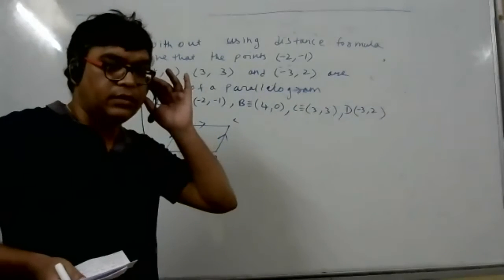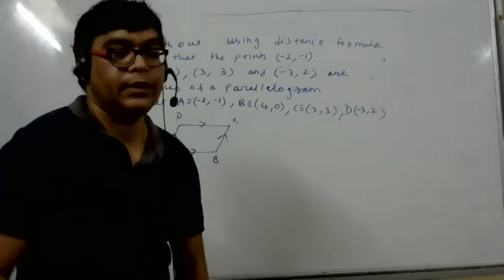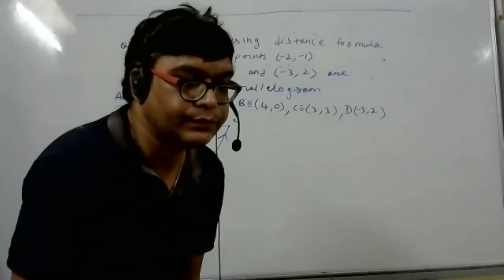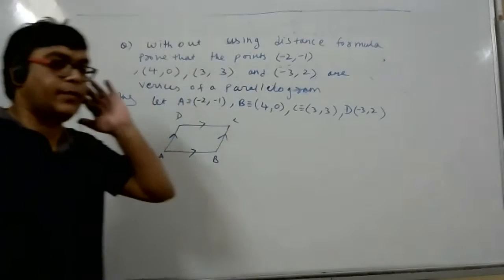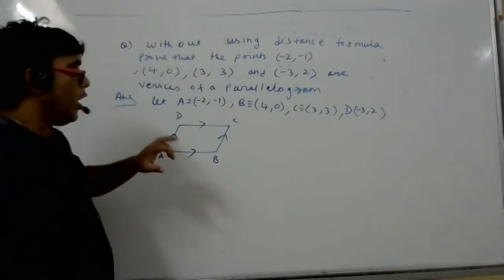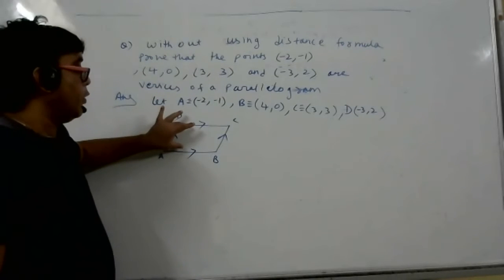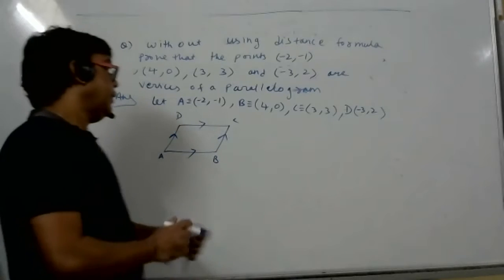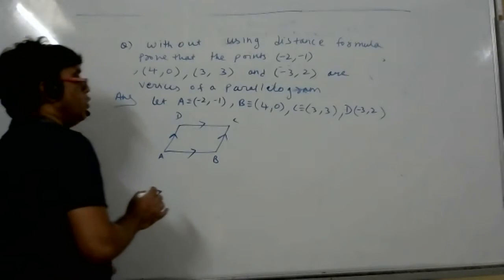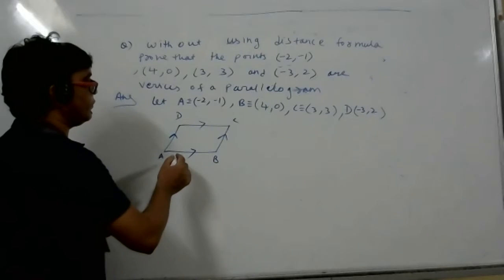Bhushan, am I wrong, sir? Tell me, Keshav. Sir, I told the same thing. Okay, not audible, student. Slopes should be equal if they are parallel. So we have to prove the opposite sides are parallel. So prove that the slopes are equal. Bhushan, am I right? Yes, sir, that's also correct.